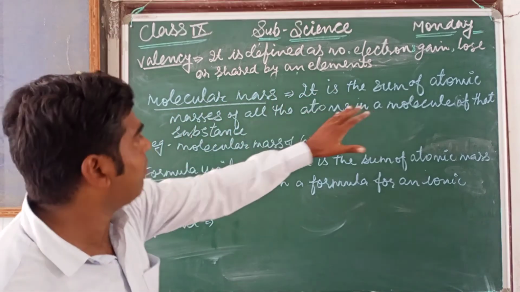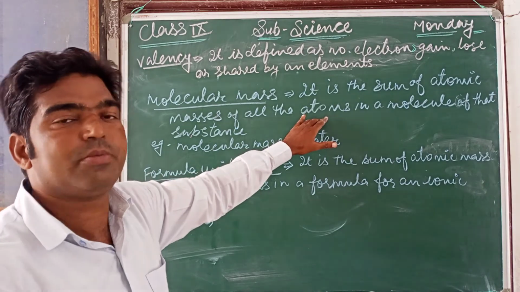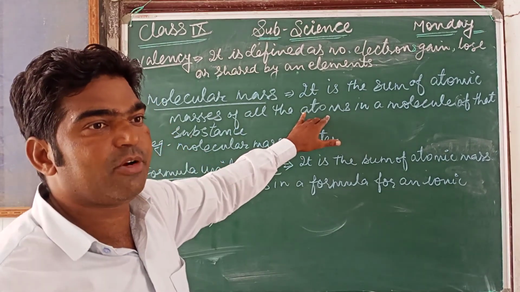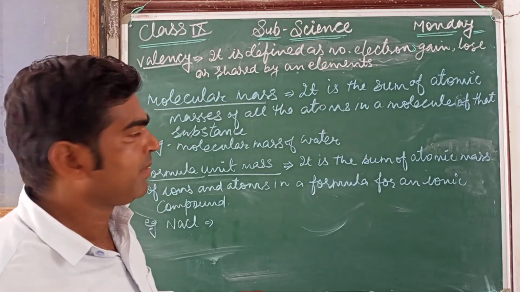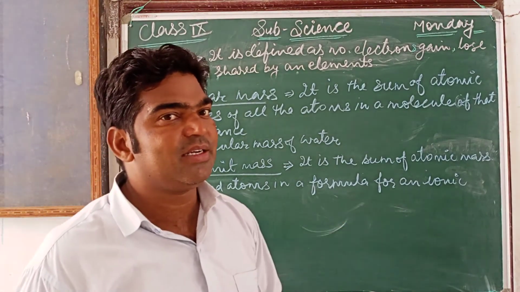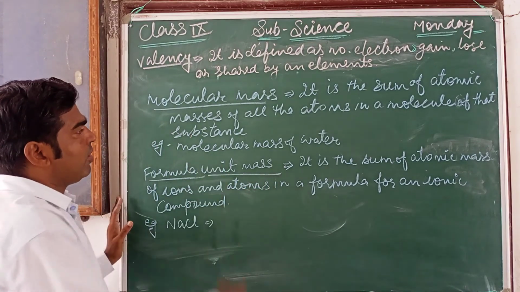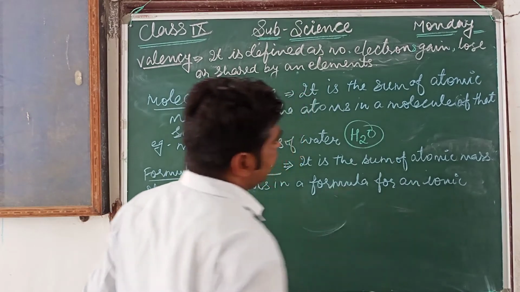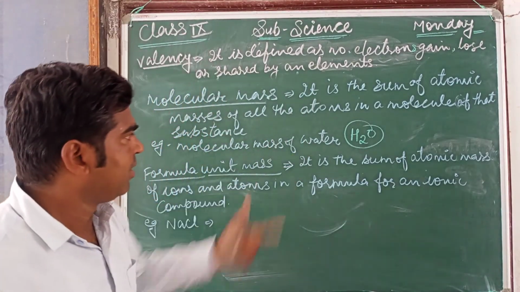So it is the sum of atomic masses of all the atoms, multiplied by the number of atoms present in the molecule of a substance, then we can find the molecular mass. For example, the molecular mass of water, H2O.